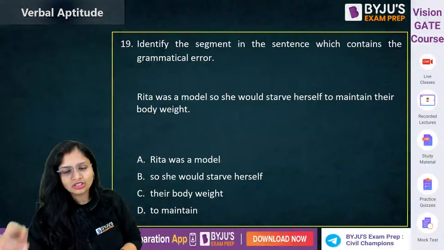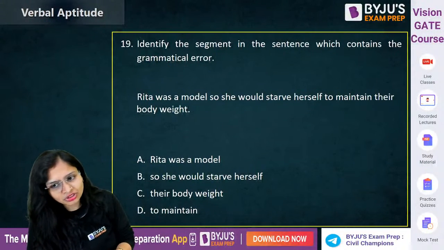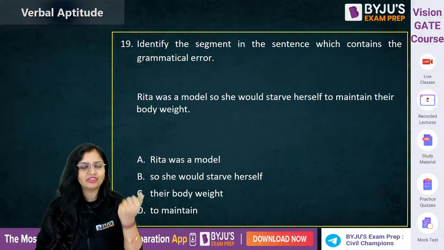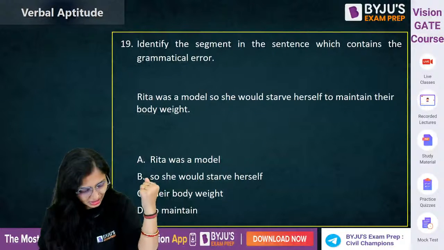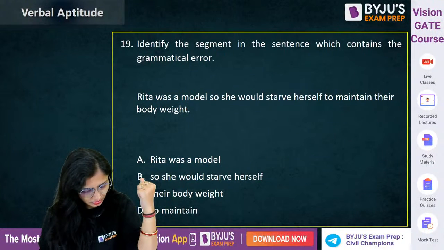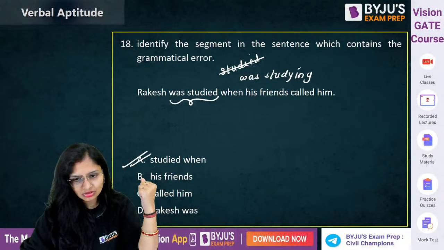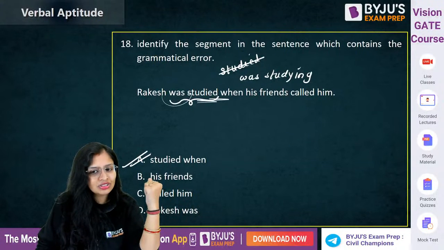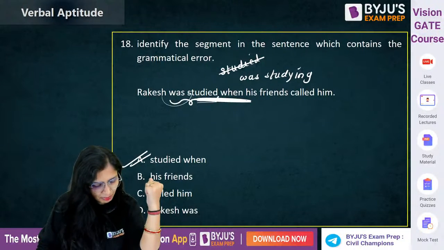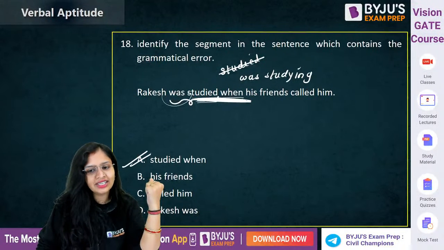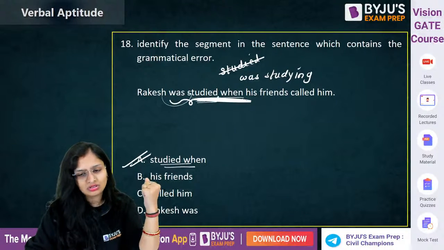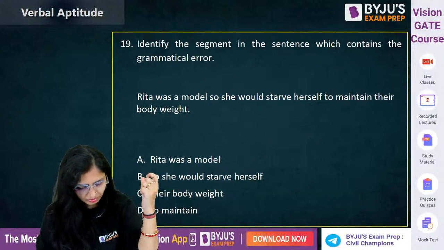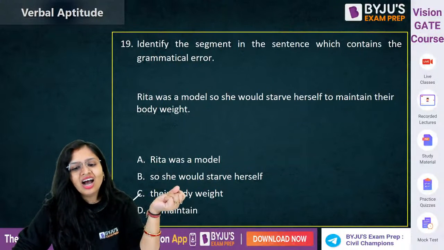Now this one. Rita was a model, so she would starve herself to maintain their body weight. Model है, so भूखा रहती थी, so that she can maintain that weight of her body. What will be the incorrect? Okay. Was उसमें था, so, नहीं but was था ना, तो was तो सही है. गलती तो studied में थी ना. Who was there? Pravalika. The wrong thing was in studied, na? So studied when? Okay. To maintain her body weight, na?